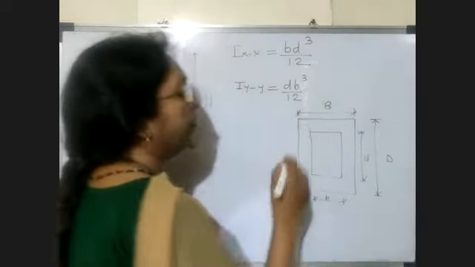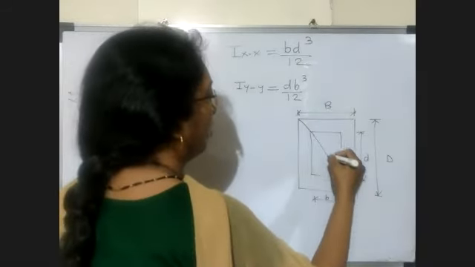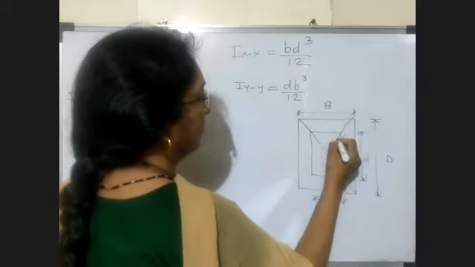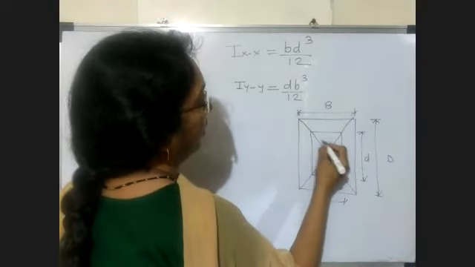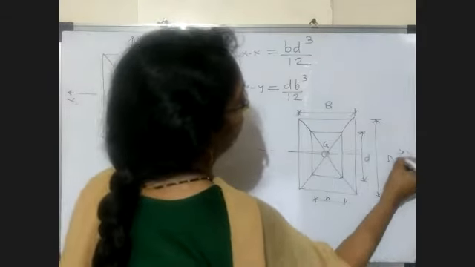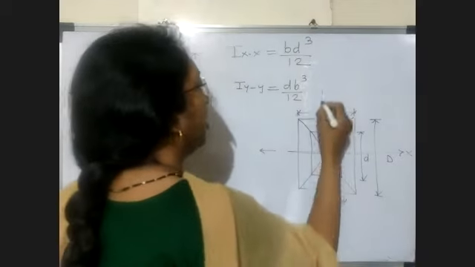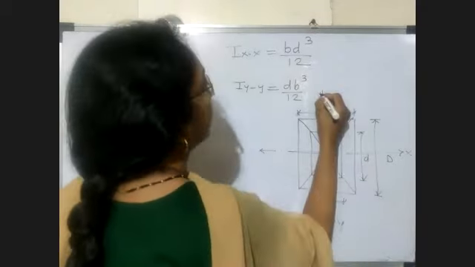So again we require the centroid. Again it is the intersection of the diagonals. So this is your centroid. Now we draw the axes which pass through the centroid. So this is your horizontal centroidal axis and this one is your vertical centroidal axis.